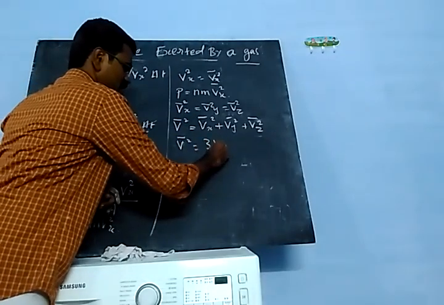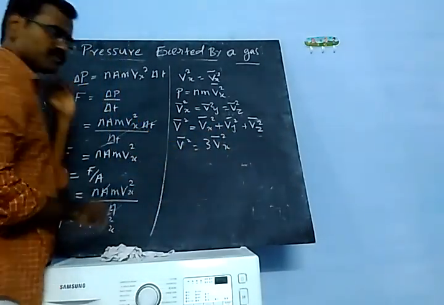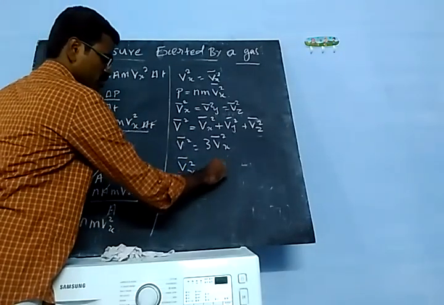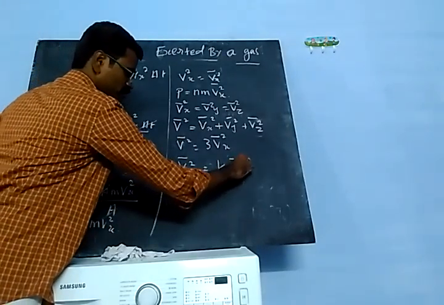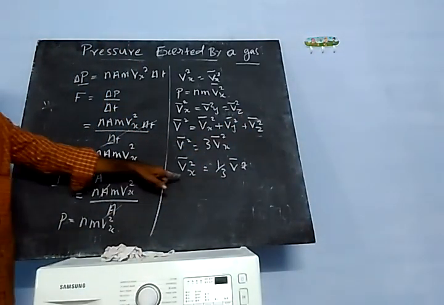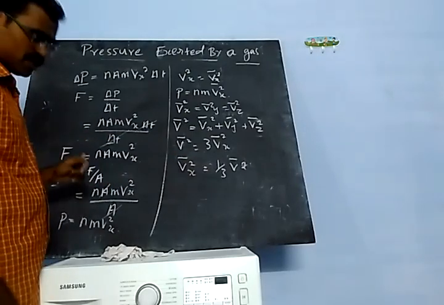So you get 3 v squared x. Then v bar squared x is equal to 1 by 3 v bar squared.